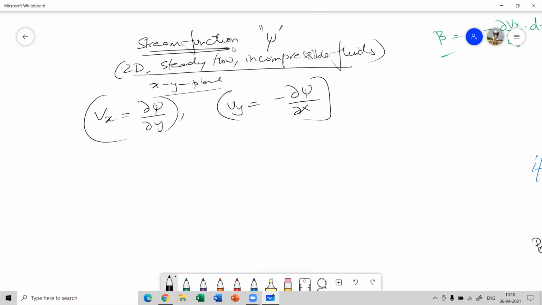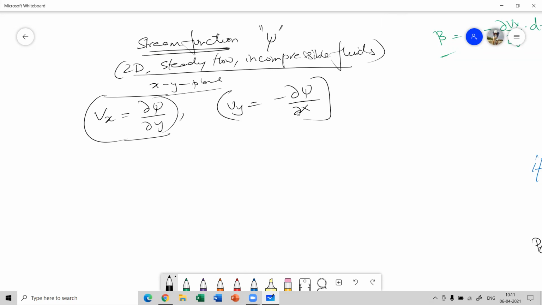So stream function, what is its significance? I'll let you know in just a minute. Just remember that it's represented for 2D, steady state flow for incompressible fluids, that is for Newtonian fluids only. And the velocity component in the x direction will be nothing but d psi by dy, and in the y direction it's negative d psi by dx.